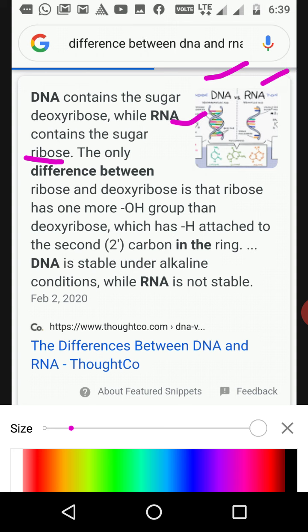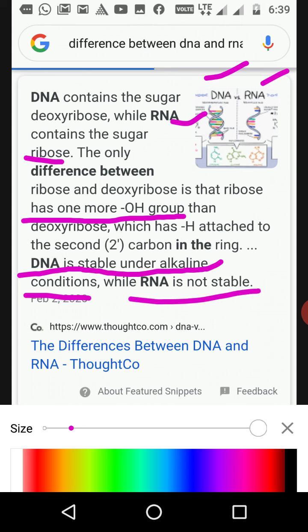Now another difference between ribose and deoxyribose is that ribose has one more OH group. DNA is always stable under alkaline conditions, but RNA is never stable. Clear? So this is the basic character of DNA and RNA, which are found inside the cell in eukaryotes and prokaryotes.